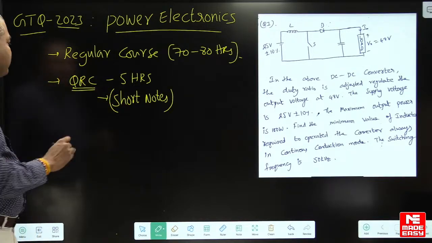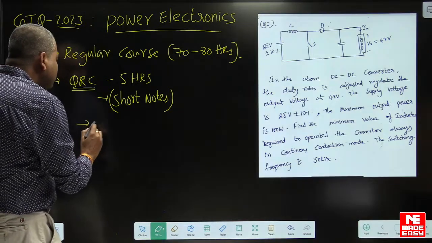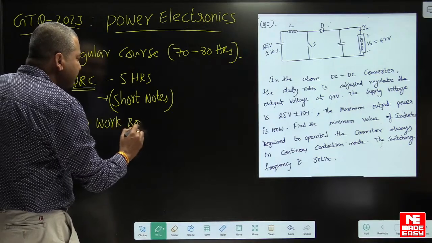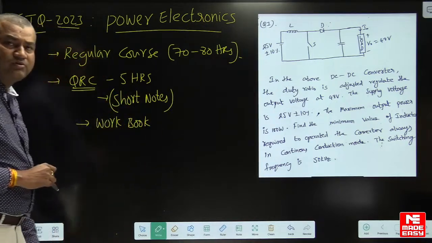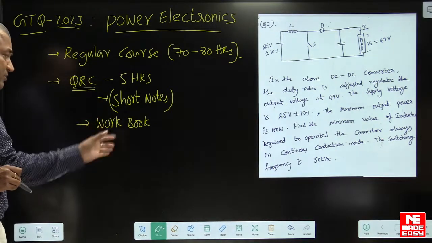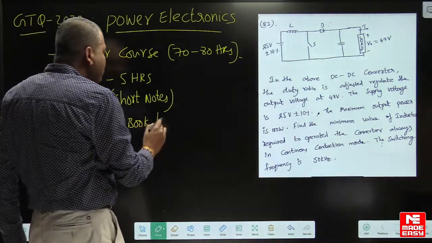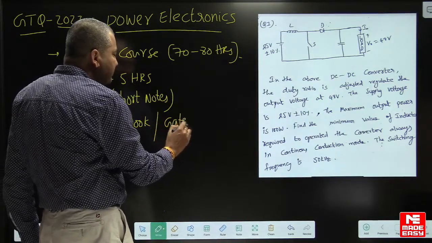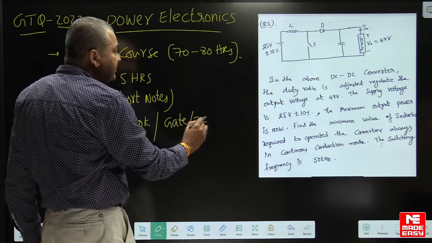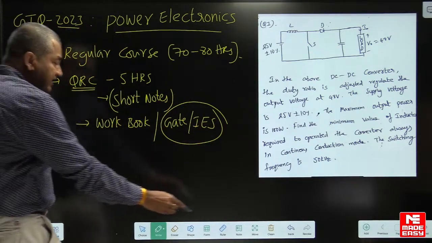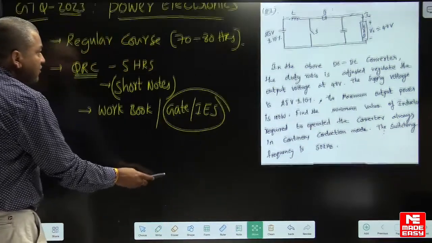After finishing the QRC program, you have to solve all the workbook numericals. Workbook numericals are very important for the regular course. I hope you might have already solved them. Apart from the workbook numericals, you have to go through the remaining questions of previous GATE and IES. Previous GATE and IES remaining questions you also have to solve. And the main thing here, in the last 1 week we have to go through the